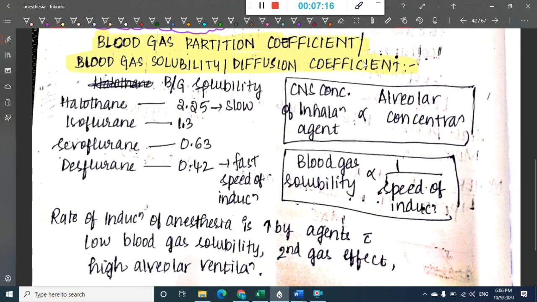In this, when the blood gas solubility increases, this will decrease the speed of induction, right? If blood gas solubility is less, then it goes to the respective organs and easily diffuses into them. But if the blood gas solubility is more, it is easily soluble in the blood. So, the free form is less. Because the free form is less, the induction is very slow. So, you should know this.